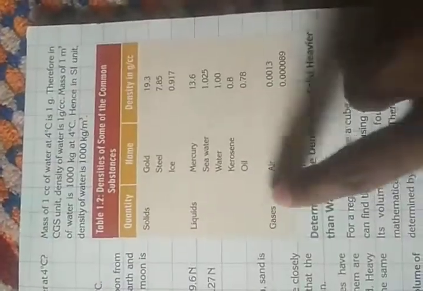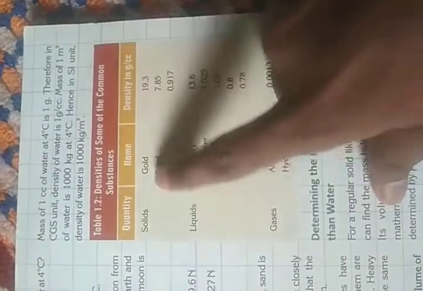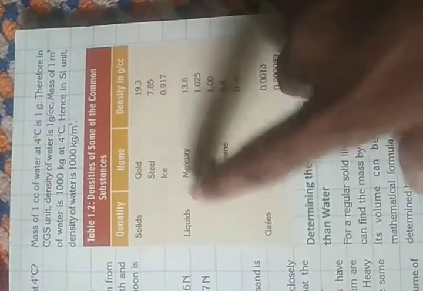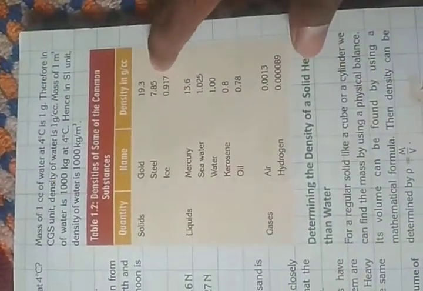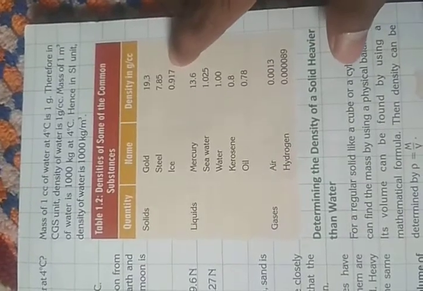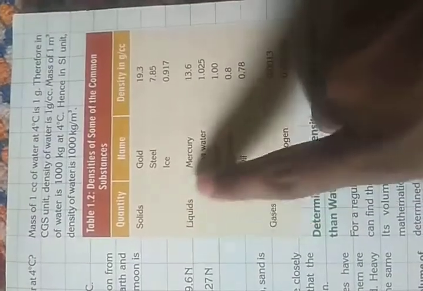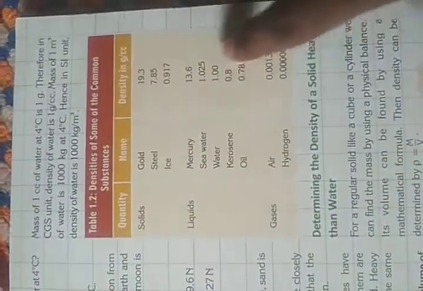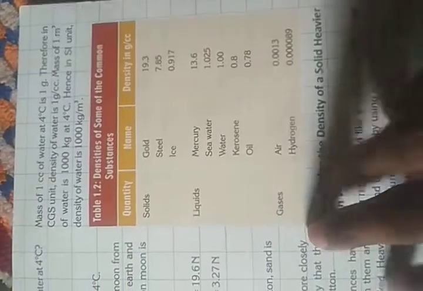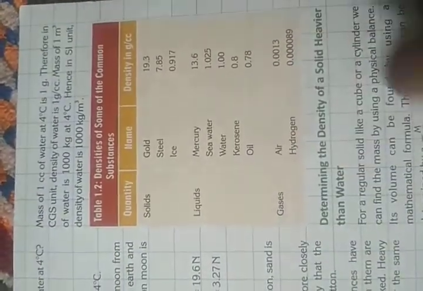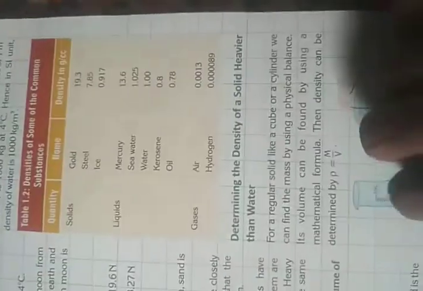Here are some materials. For solids like gold, steel and ice, the densities given are 19.3, 7.85 and 0.917. There are some liquids whose density is also given, and gases, air and hydrogen, whose density is given.